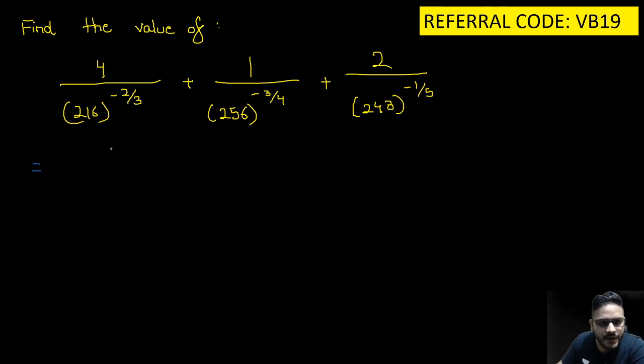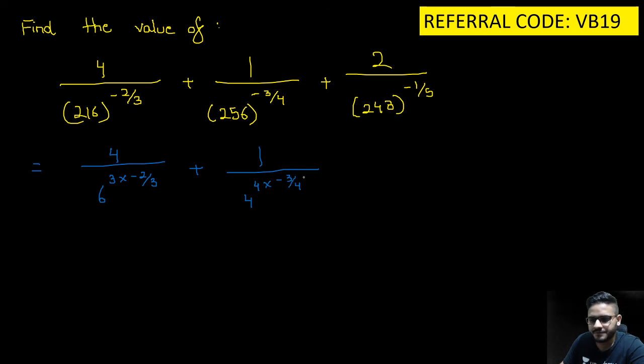Now keep this as 4 and what you will get here is 6 raised to the power 3 into minus 2 by 3 plus 1 upon 4 raised to the power 4 into minus 3 by 4. ठीक है? So now 64, 4, 6 are 24. 9. This will give me 16 square, 256, right? 16 square is 256. Okay. So, हाँ कर सकते हैं, क्यों नहीं?